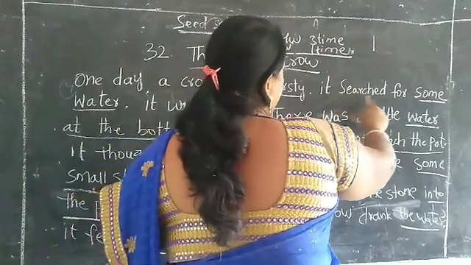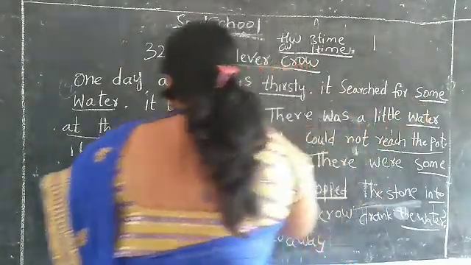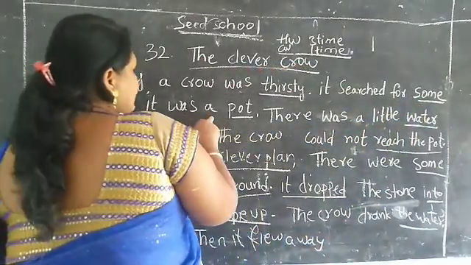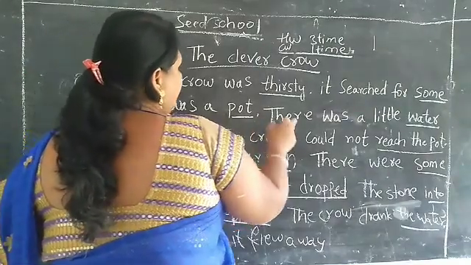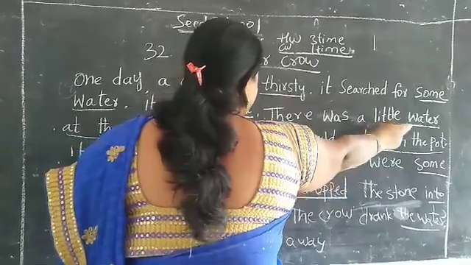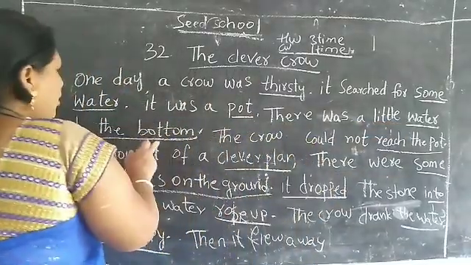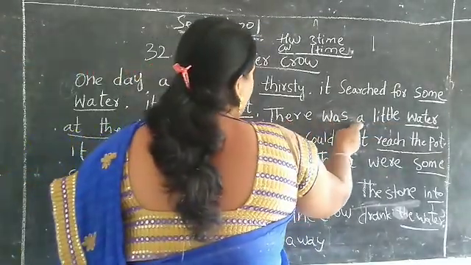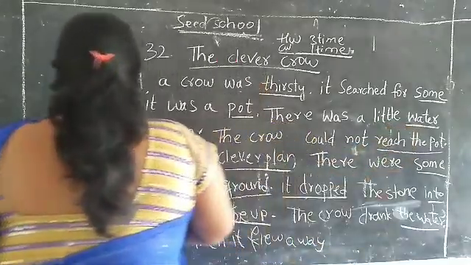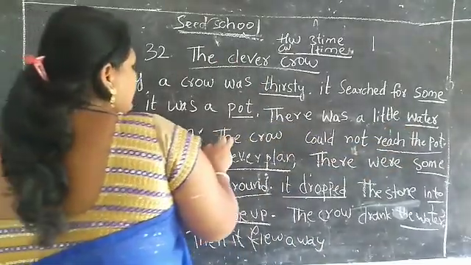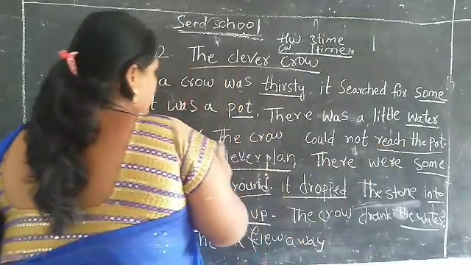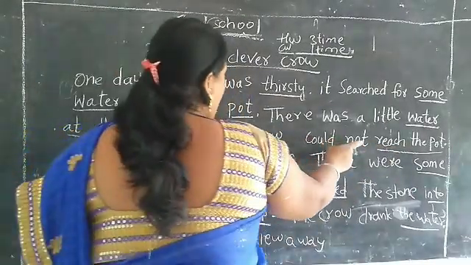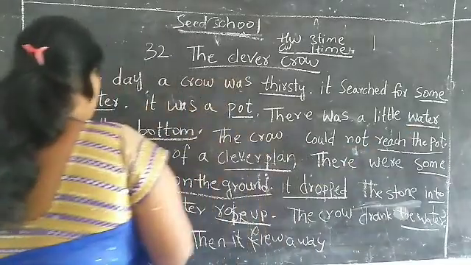It was a pot. There was a little water at the bottom. The crow could not reach the pot.